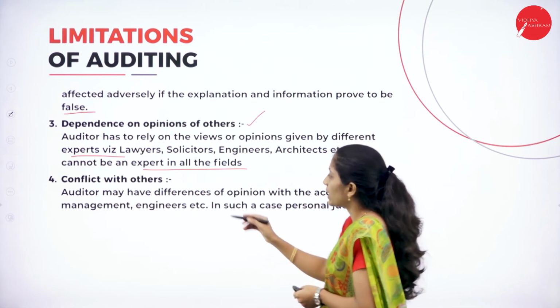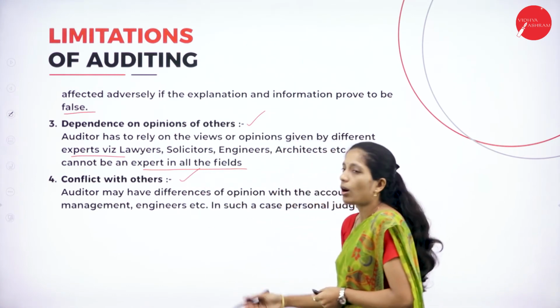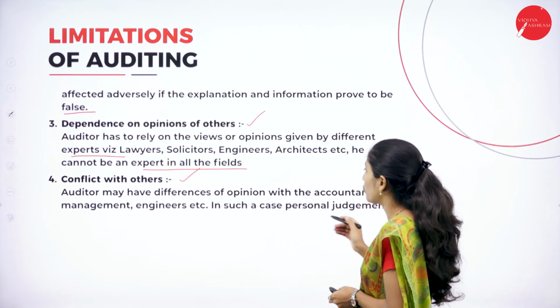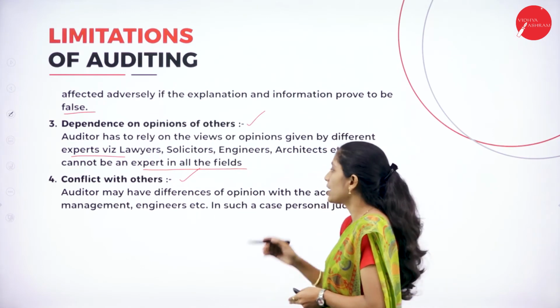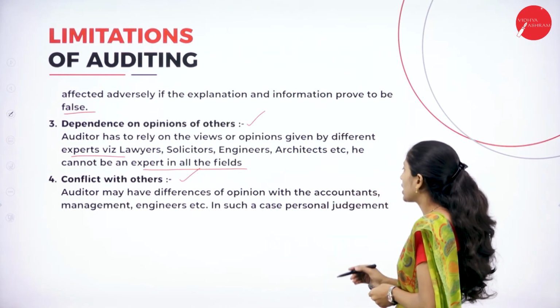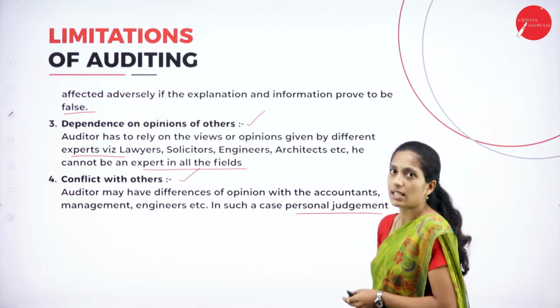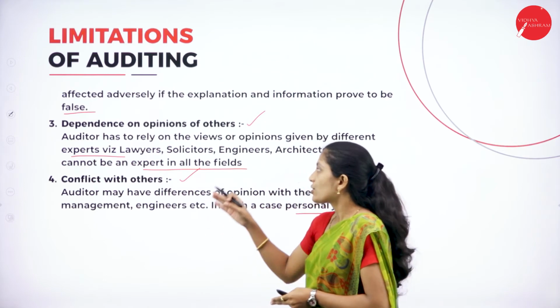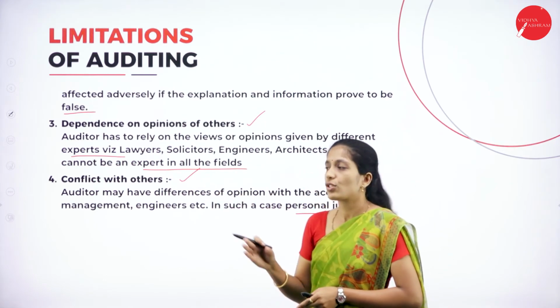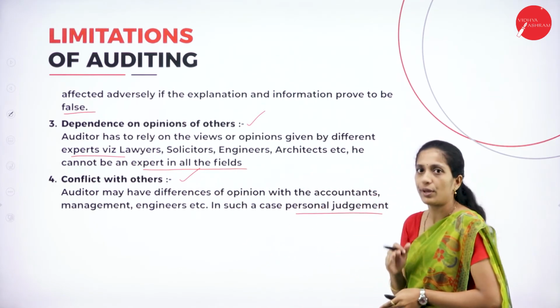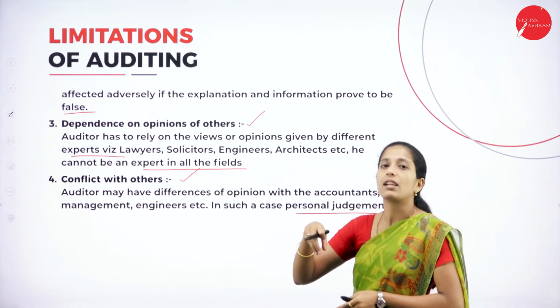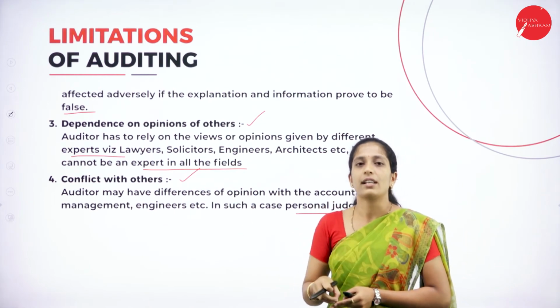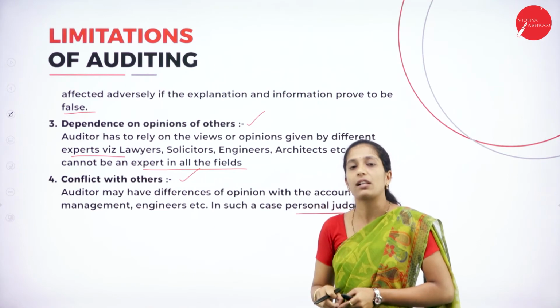Next, conflict with others. The auditor may have a difference of opinion with the accountants, management, engineers, etc. In such a case, personal judgment is taken into importance. As I told you, he is dependent on not only one person. It may be internally, inside the organization, or outside the organization.